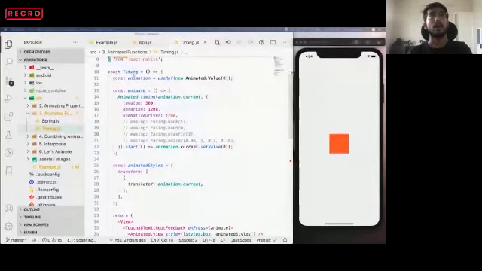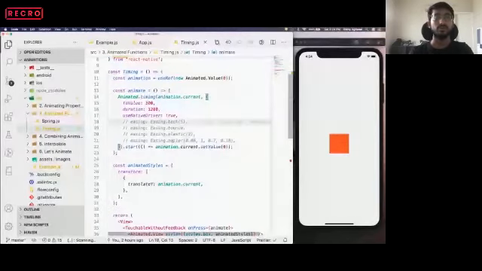Now let's see what the advantage of using timing is. Timing gives us, so we can define the duration in the timing function. The timing function lets us say, okay, this particular element we want to animate, and this is the duration that we want to animate. And it also has an easing function.